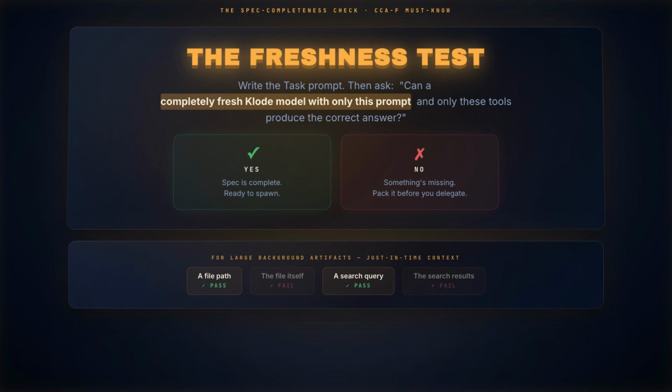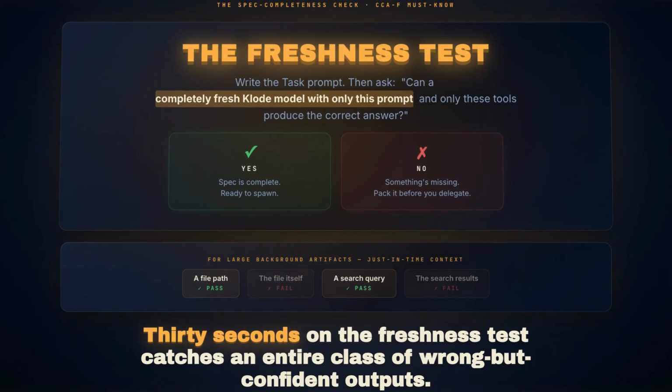Pass a file path, not the file. Pass a search query, not the results. The subagent loads what it needs at runtime. Packing 50,000 tokens of background into a delegation prompt uses the subagent's entire context window before it starts the actual task. 30 seconds on the freshness test catches an entire class of wrong but confident outputs.